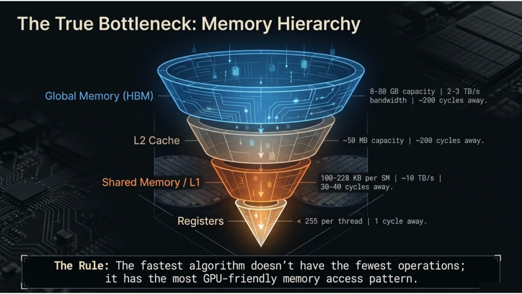The true bottleneck, memory hierarchy. Global HBM spans 8 to 80 gigabytes at 2 to 3 terabytes per second, but sits 200 cycles away. L2 cache holds roughly 50 megabytes. Shared memory and L1 deliver 10 terabytes per second at 30 to 40 cycles. Registers sit 1 cycle away with under 255 per thread. The rule: the fastest algorithm has the most GPU-friendly memory access pattern, not the fewest operations.